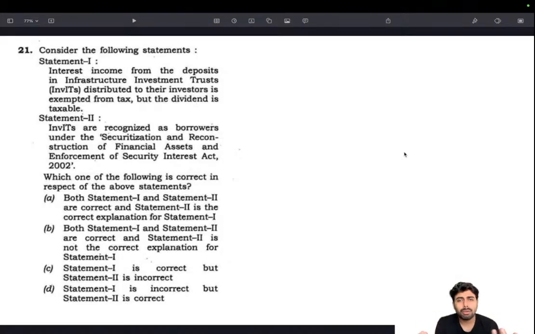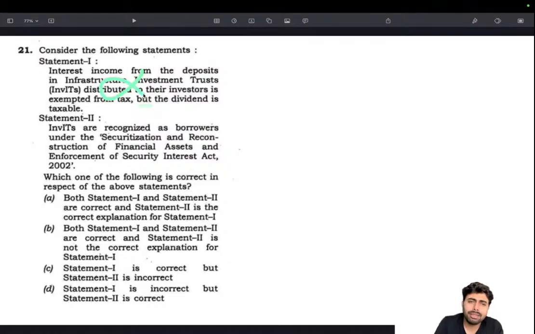So going through the PYQ, you will be aware that taxing is basic in any sort of investment. Now, interest income from deposits in an infrastructure investment trust, basically an investment, which is distributed to investors, is exempted from tax. How is that possible? They're basically investing and making money, and the government will charge you for making money. Basically that's income tax, and that's how the government gets its revenue. So this is highly unlikely, going by our current economic standards or our fiscal mode of operation. So this is very unlikely.